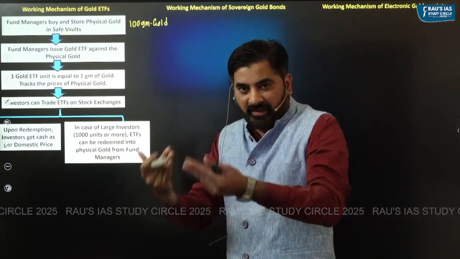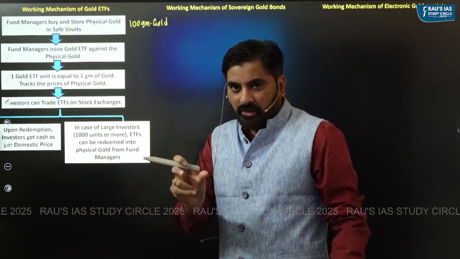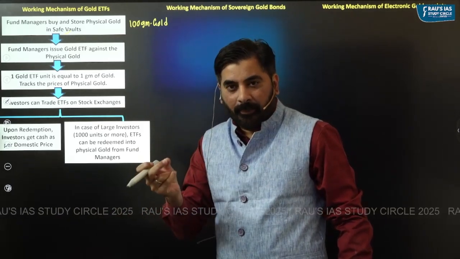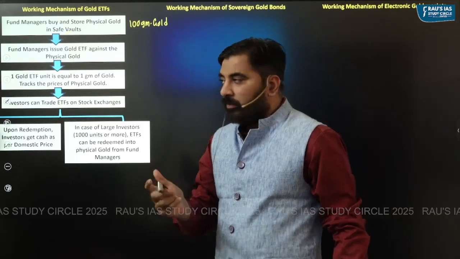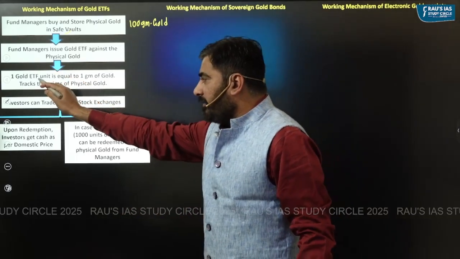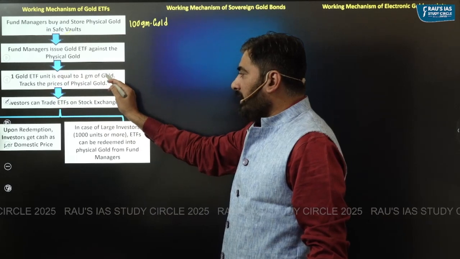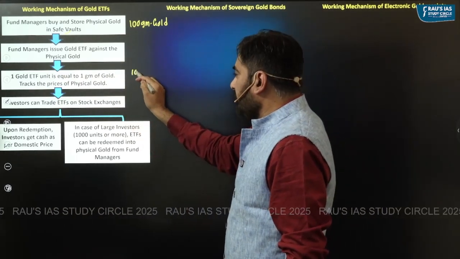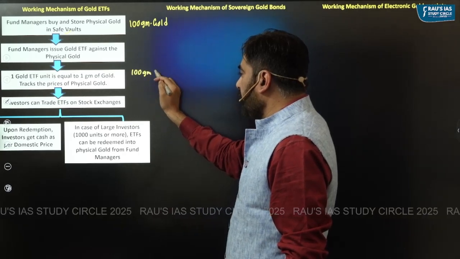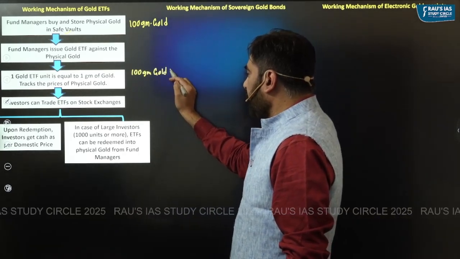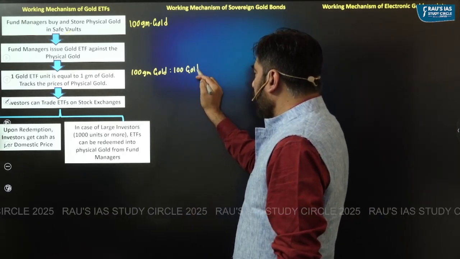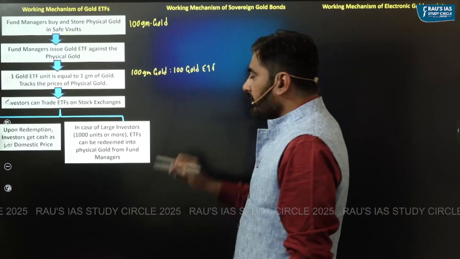Against this physical gold, the fund manager will issue exchange traded fund. Generally, one ETF is equal to 1 gram of gold, which means against 100 gram of physical gold, the fund manager can issue 100 gold ETF.